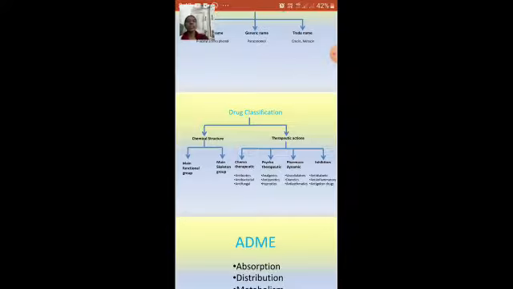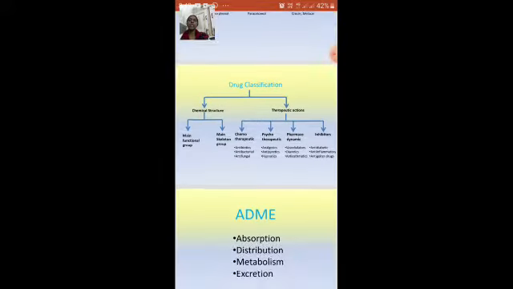Now, we have discussed a lot on the nomenclature of the drug. Let's go into the drug classification. Here drug classification, this is the main thing which we need to deal with. Drug classification is broadly classified depending upon the chemical structure and therapeutic action.